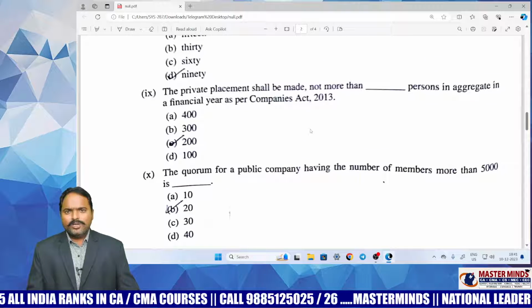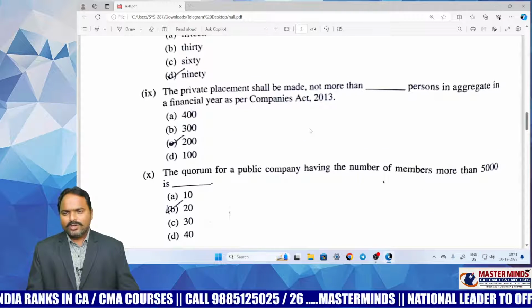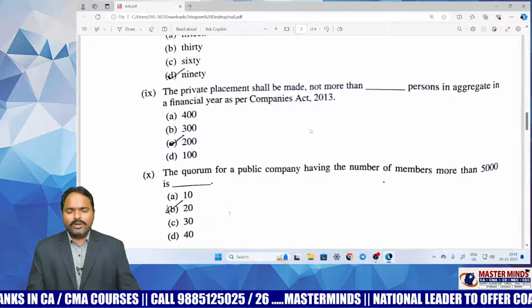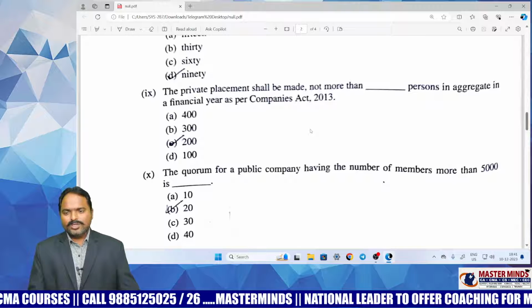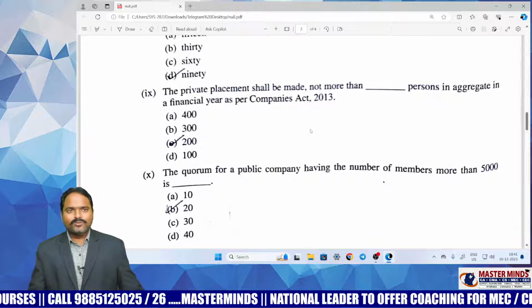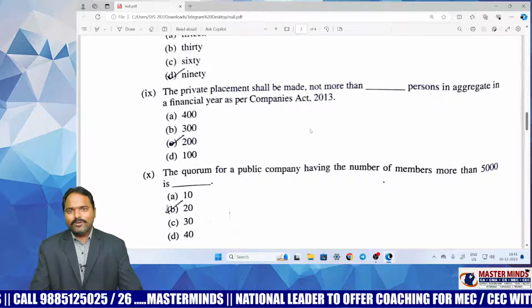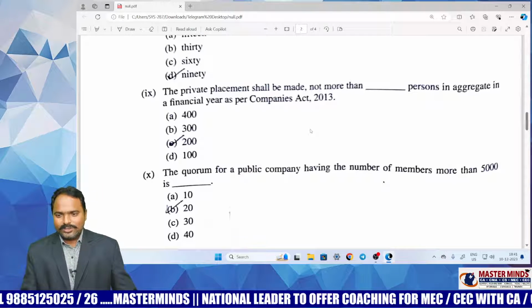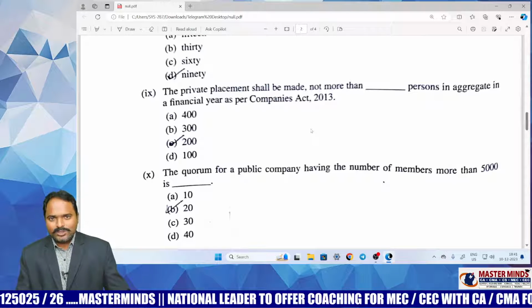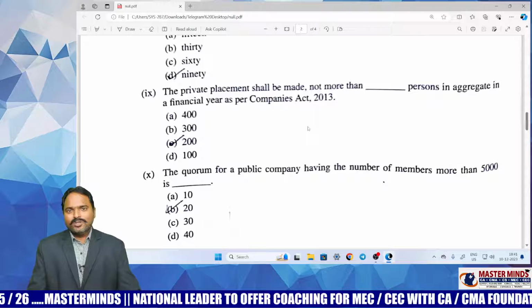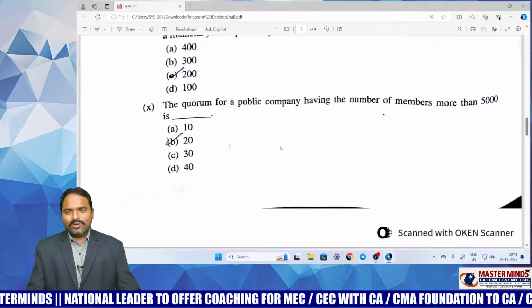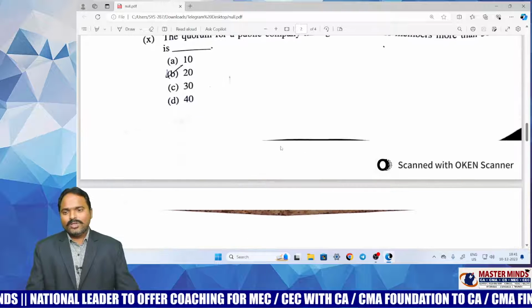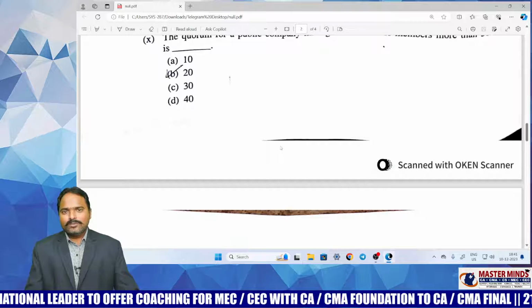And a private placement, number of members. You have to answer this question by referring not to the Act but to the rules, the Companies (Prospectus and Allotment of Securities) Rules 2014 as amended from time to time. As per the rules, it is 200. Very simple question; even by listening to the classes you can answer it. The quorum for a public company having more than 5,000 members. This is again to test the memory power of the student.